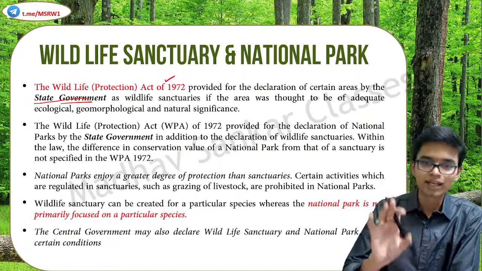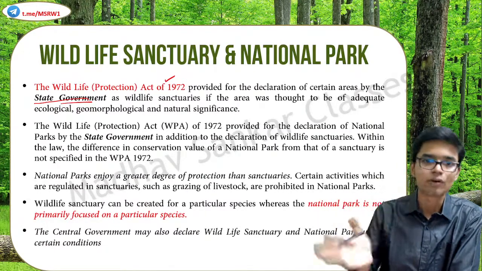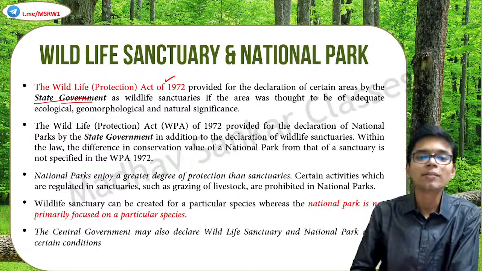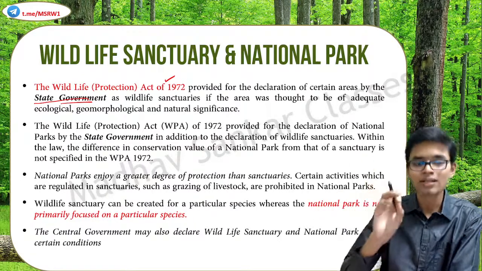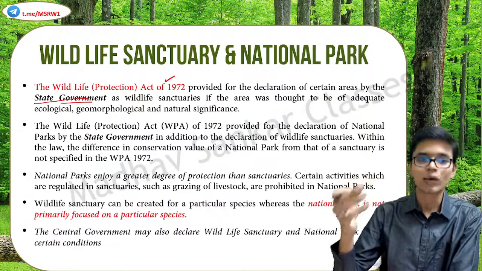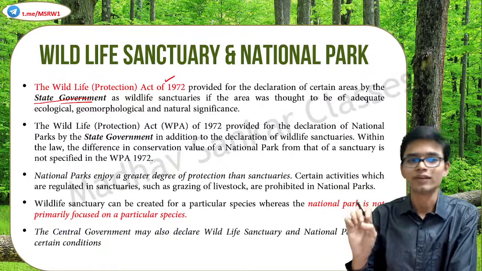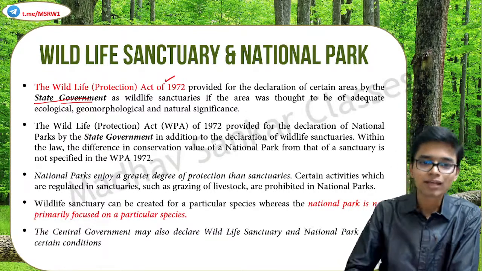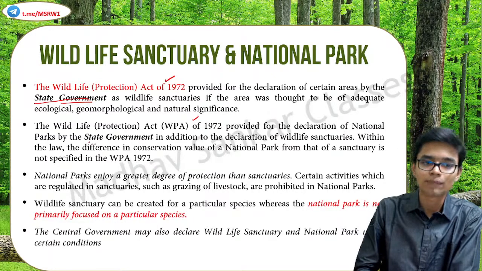So if the area has some ecological, geomorphological or natural significance, then the state government could declare that area, assuming it is in that particular state, as a wildlife sanctuary according to the Wildlife Protection Act of 1972. National Park also comes under the Act of 1972. Again, the state government has the power to declare the same.